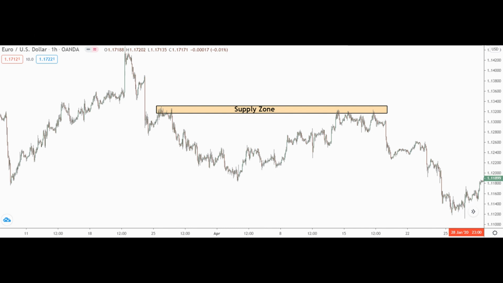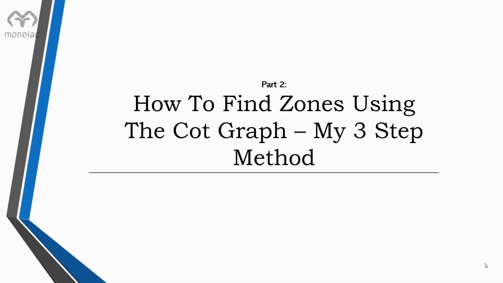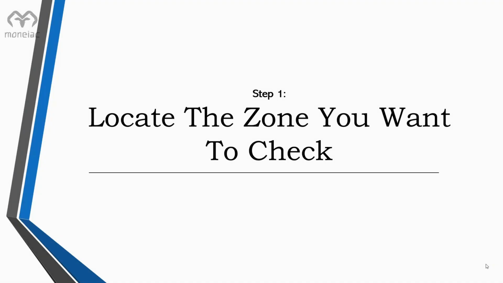Now, let me show you how to do this yourself. You don't need to be a genius to find institutional zones with the COT graph. I'm evidence of that. But you must go through the correct steps in the right order so you actually locate the good zones and not the weak ones. This is where I come in. To help you along, I've created a simple 3-step method for finding institutional zones using the COT graph. These 3 steps make it easy to take the data from the graph and use it to find the right zones. No experience necessary. Just follow the steps, get the data and locate the institutional zones. Easy. Here's what you need to do.